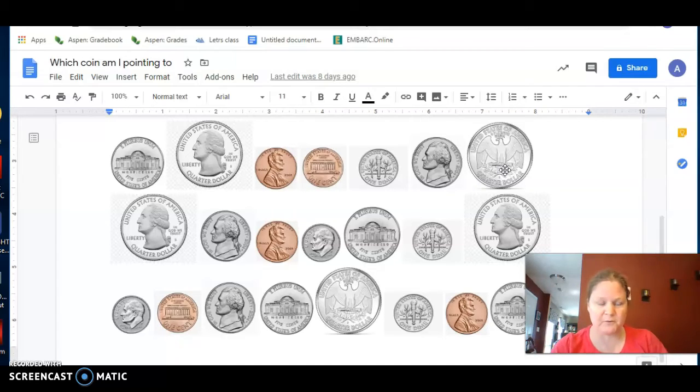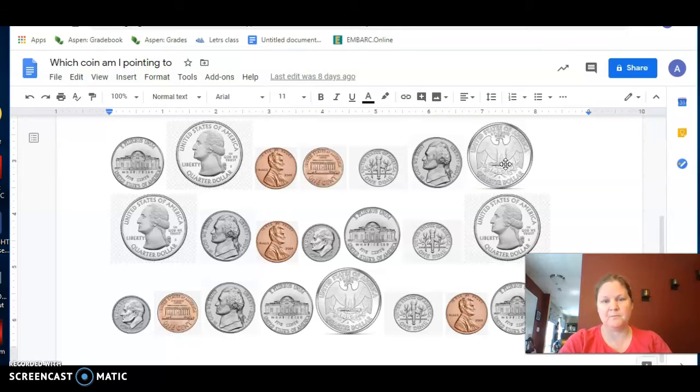All right, I want you to look through, and I want you to look and touch your screen and find all the quarters for me. All right, did you find them? I hope so. Was this one of them? No. That's a what? A nickel. Was this one of them? Yes, that was one of them. Thumbs up. All right. Thumbs up or thumbs down? Down. That's a penny, right? What about this one? Penny again.